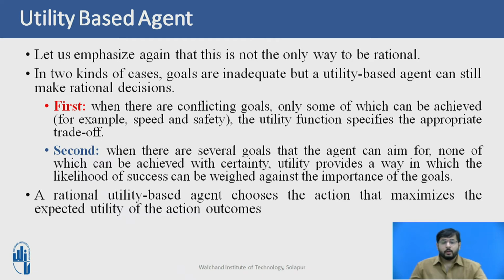If the environment is partially observable and non-deterministic, as in the real world, decision making happens under uncertainty, because you are not clear about the environment.